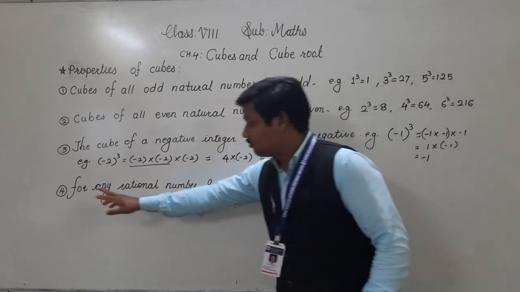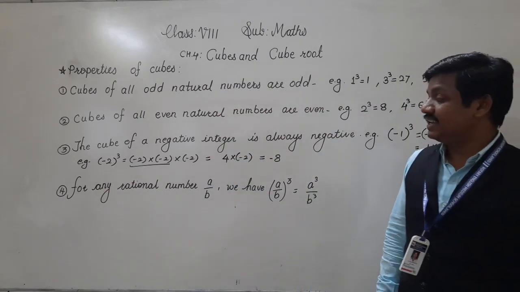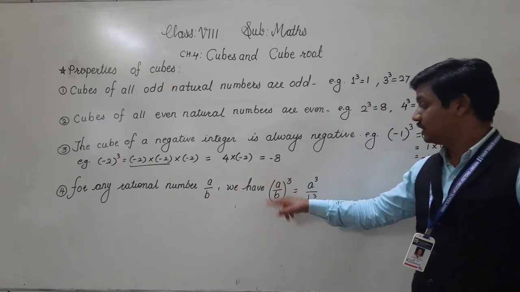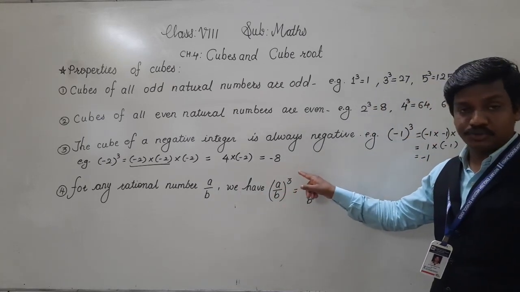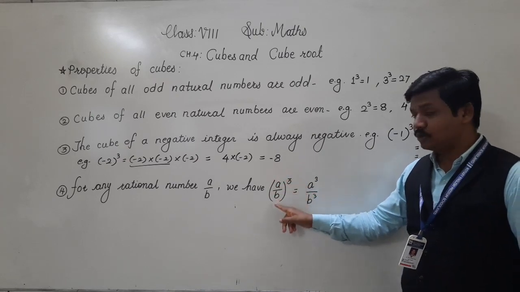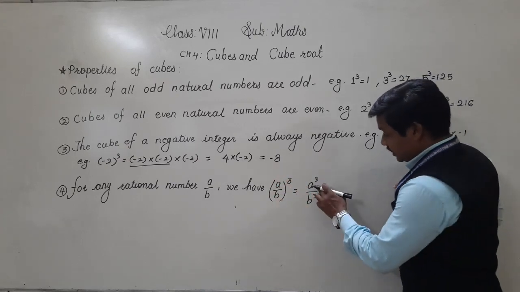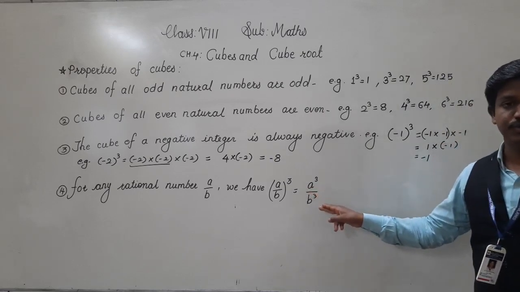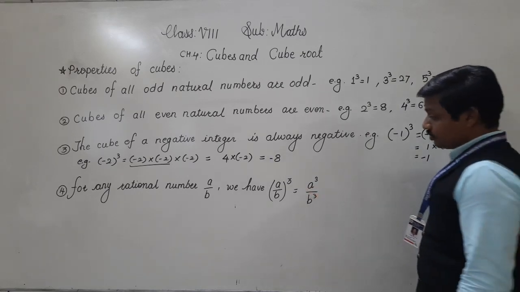Understood? Fourth property: for any rational number a upon b, the cube of a upon b is equal to a cube upon b cube. Cube of a upon cube of b. What is the meaning of this?